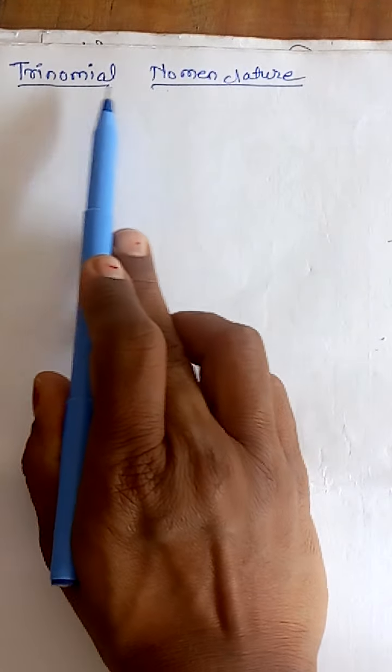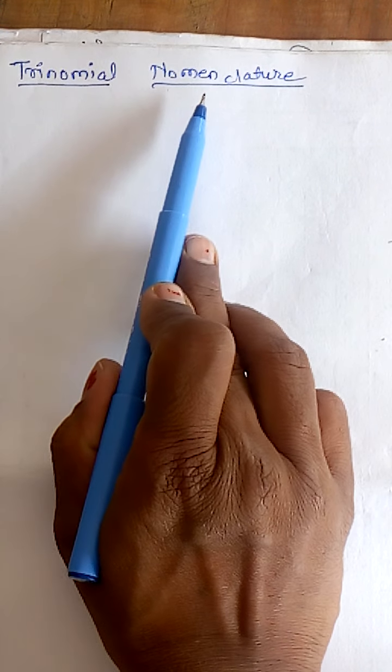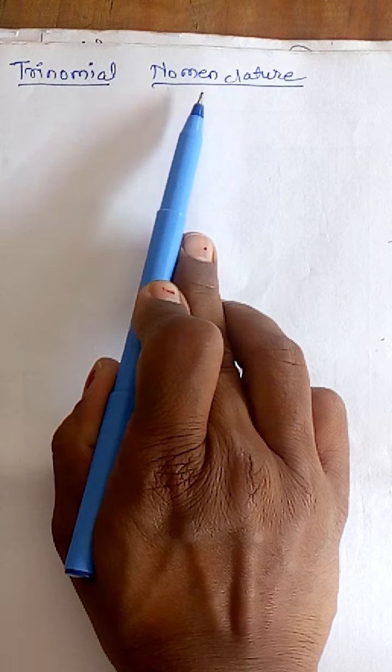Welcome back, students. In the last video we discussed binomial nomenclature. Now in this video we are discussing trinomial nomenclature. So we already know that nomenclature means the system of naming organisms.